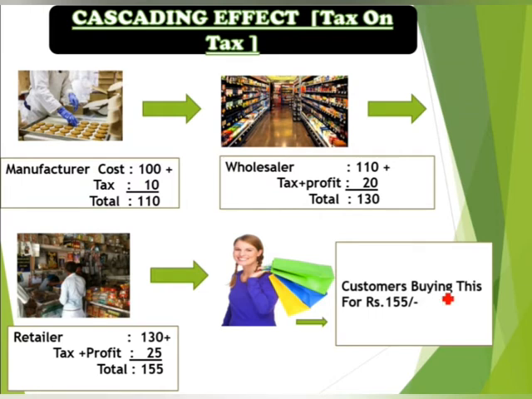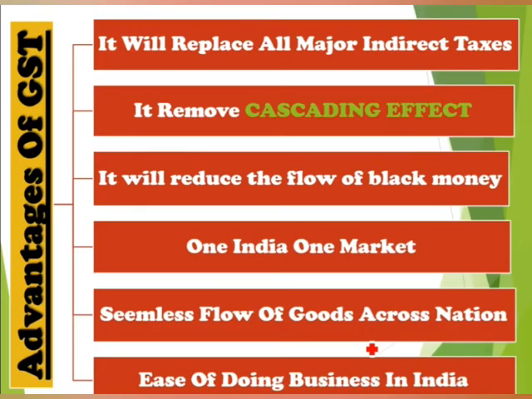So the customer is buying this for rupees 155. So the customer has to bear this additional burden. This is called cascading effect. Okay. Then the GST will remove the cascading effect as there will be a single tax applicable. Okay, then move to the next point.